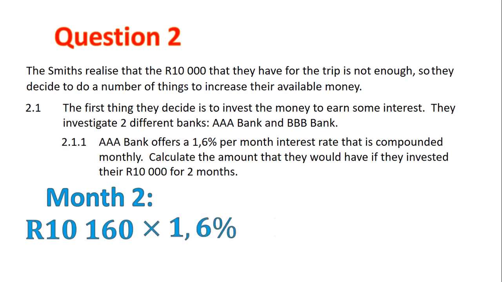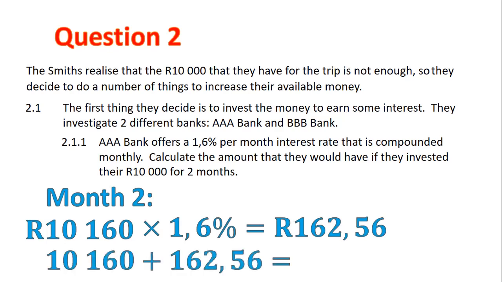We then multiply it by 1.6%, and we get our answer of 162 Rand and 56 cents. We then add the 2 and get our final amount of 10,322 Rand and 56 cents.